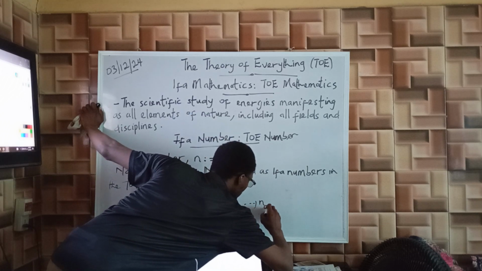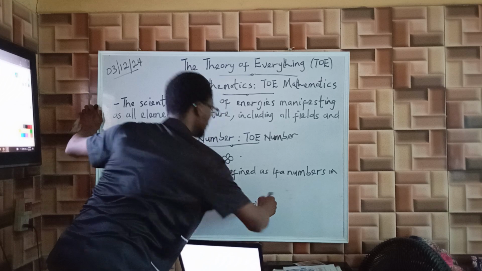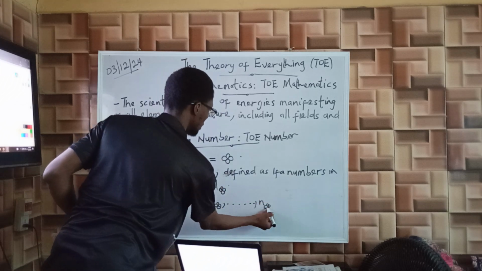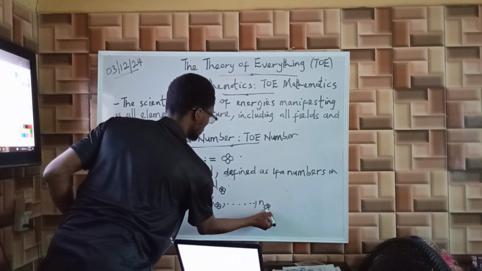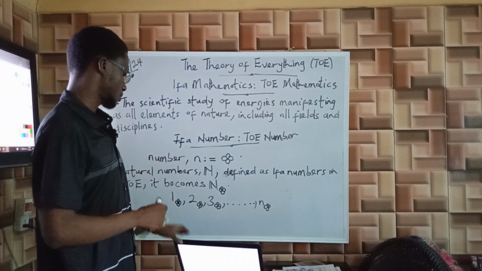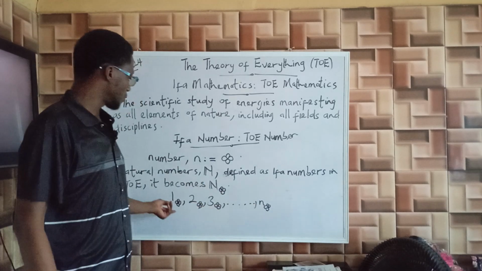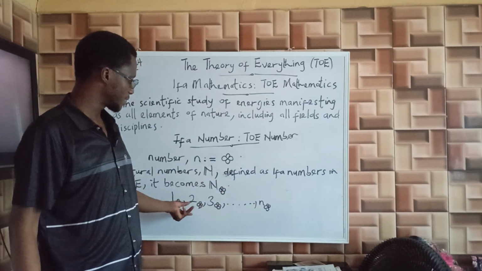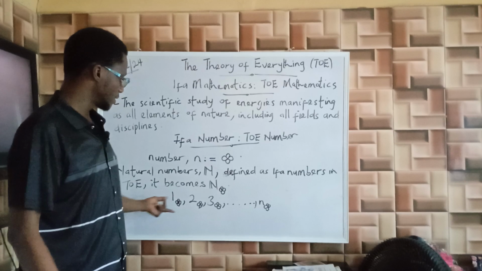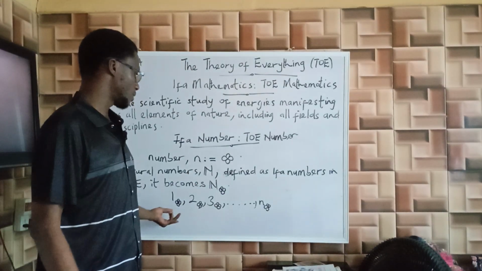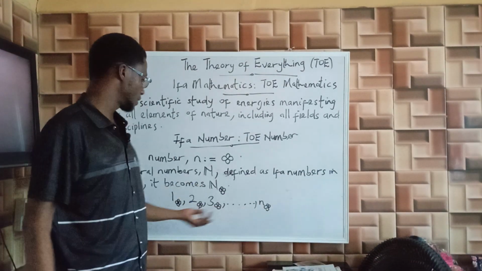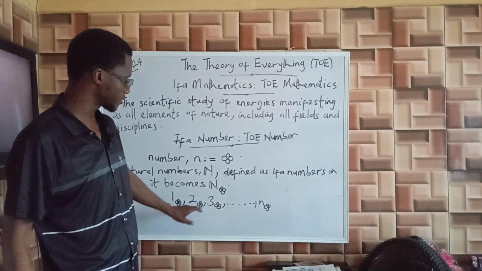Where n is a counting number. N is a counting number. So if you look at this number, these numbers are energies. They are not the normal numbers we are familiar with in mathematics. These are energy and they are zeros, they are vacuums.